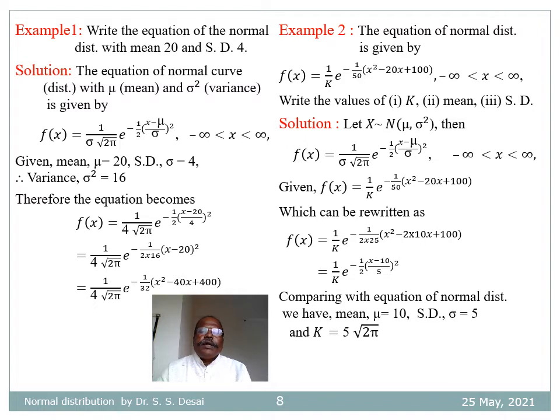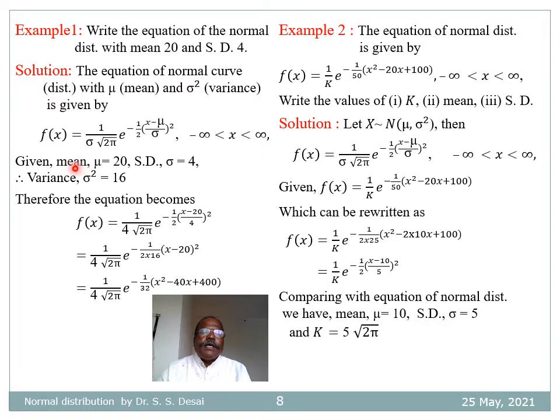Let us see some numerical problems based on normal distribution. Problem number 1. Write the equation of the normal distribution with mean 20 and standard deviation 4. For solution, the equation of normal curve with mean mu and variance sigma square is given by f of x is equal to 1 divided by sigma root 2 pi e raised to minus half ((x minus mu) divided by sigma) whole square, for minus infinity less than x less than plus infinity.